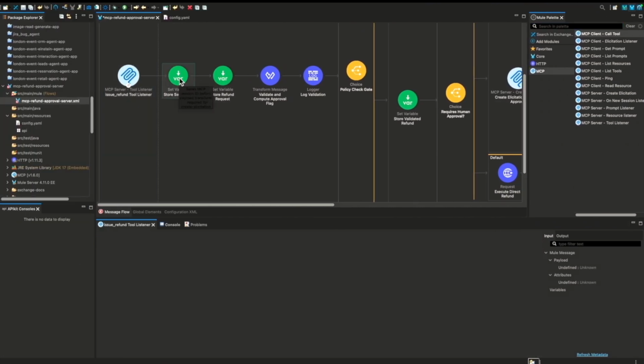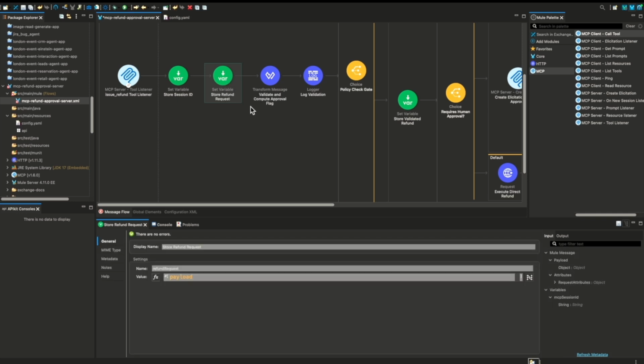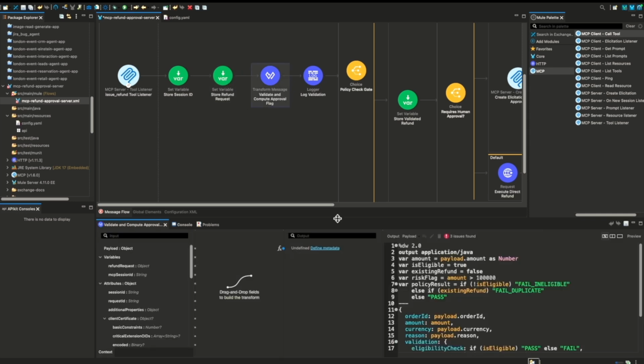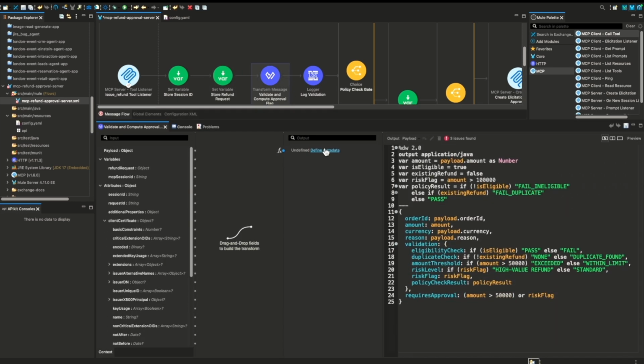The session ID will be captured here. The incoming refund request will be captured here. That request will be validated here. Let me show you. A few flags I have hard coded here. Is eligible, I have hard coded it. Existing refund, I have hard coded it. These 2 flags can be calculated on the fly in a real production use case, but right now I have hard coded them.